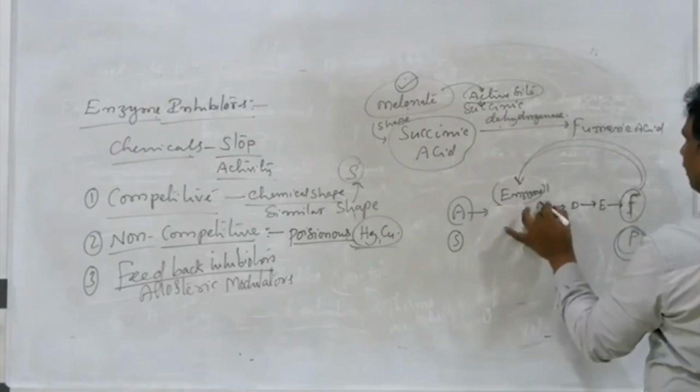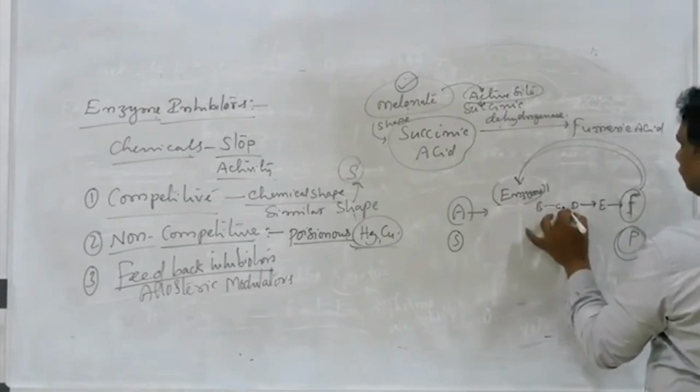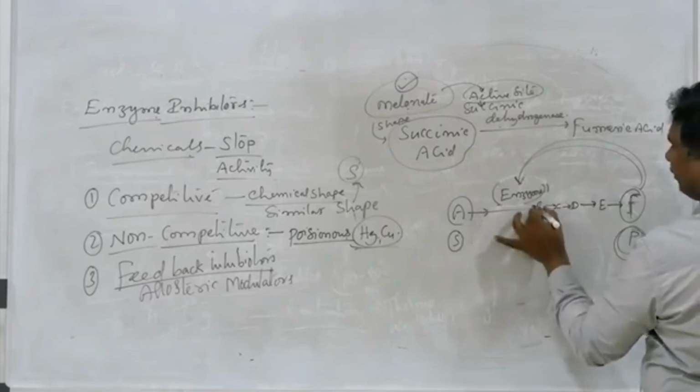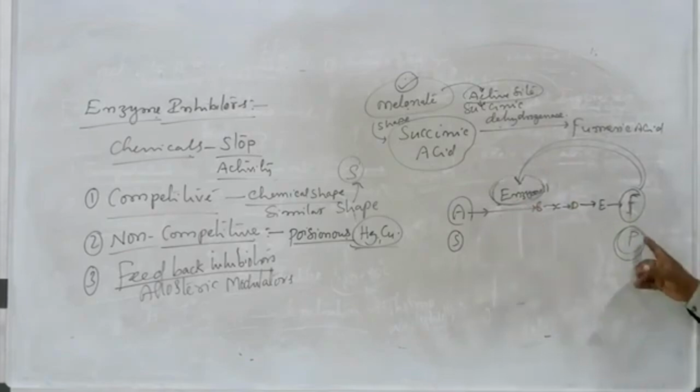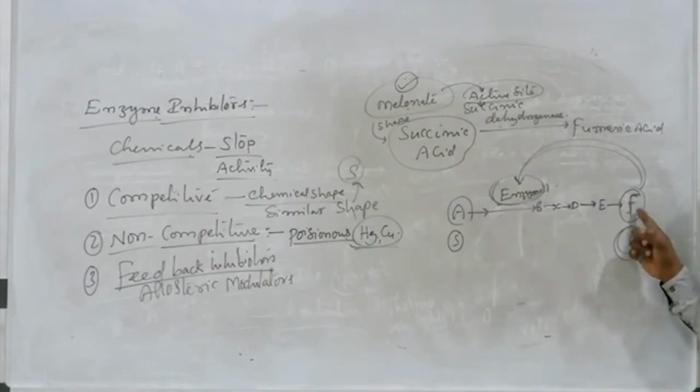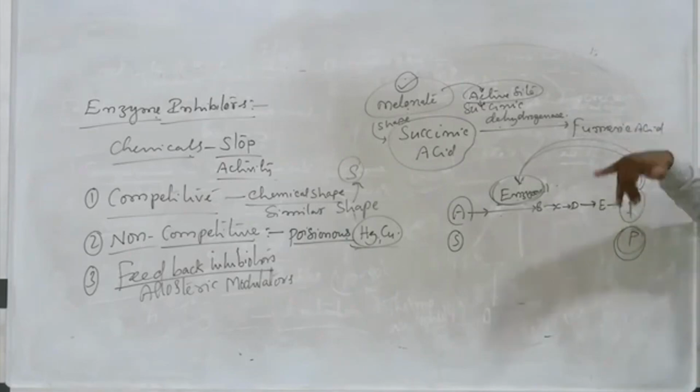So suppose A changes to B, this is the enzyme. The accumulation of the end product F can inhibit the activity of the first enzyme.